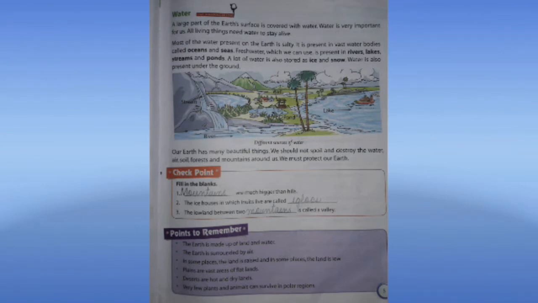We cannot drink ocean water. It is very salty. The water from rivers, lakes, streams and ponds is fresh and we can use it for drinking. Still, we have to boil water and drink. Never drink the water from the ponds directly. It may have germs in it. So always drink water which is boiled.